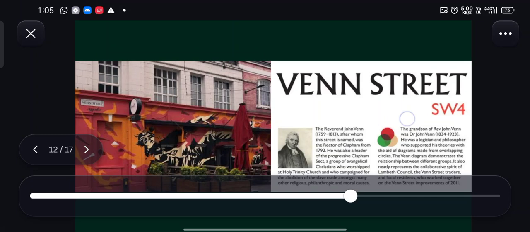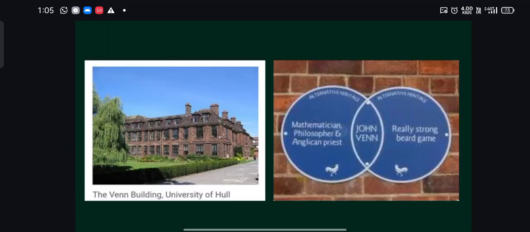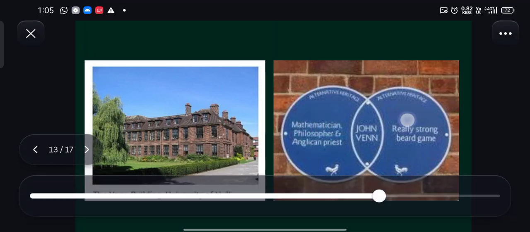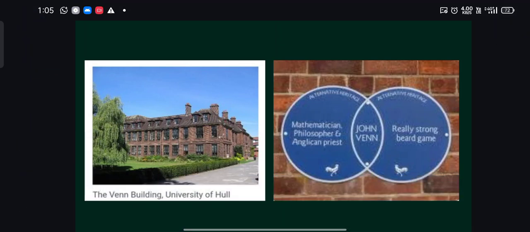Okay, and this is a good writing. It's better you read this. And comes the Venn building. Look at this Venn building. It is in the University of Hull. In honor of him, these are the depictions, and this is how they depicted John Venn, how they used a Venn diagram.